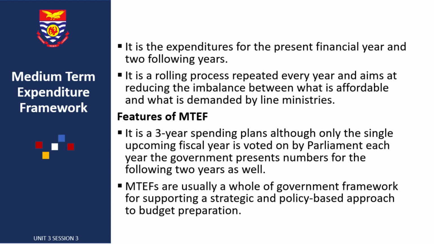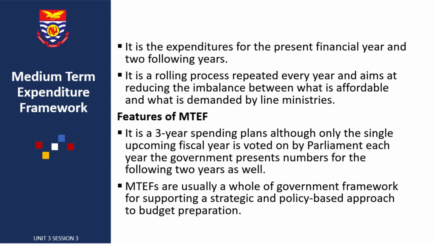So this year we have this 2-year plan. Next year, if we get there, we add another year to the 1 year left for it to become another 2 years. That's how the MTEF runs. The MTEF is basically the expenditures for the present financial year and the 2 following years. So every year when there's a budget, they update the MTEF. We do not discard what has been done previously and do another MTEF. No, it doesn't work that way.